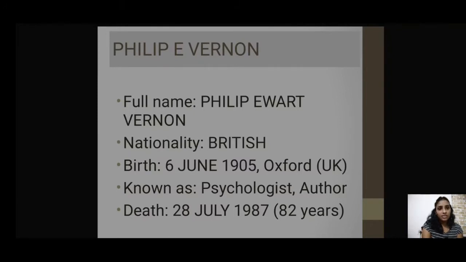Philip E. Vernon, his full name is Philip Ewart Vernon. He was born in Oxford, the United Kingdom, on 6th of June 1905, and he is British. He is famously known as a psychologist and an author. He is the author of 14 books, and he has published approximately 200 journals. He died when he was 82, on 28 July 1987.